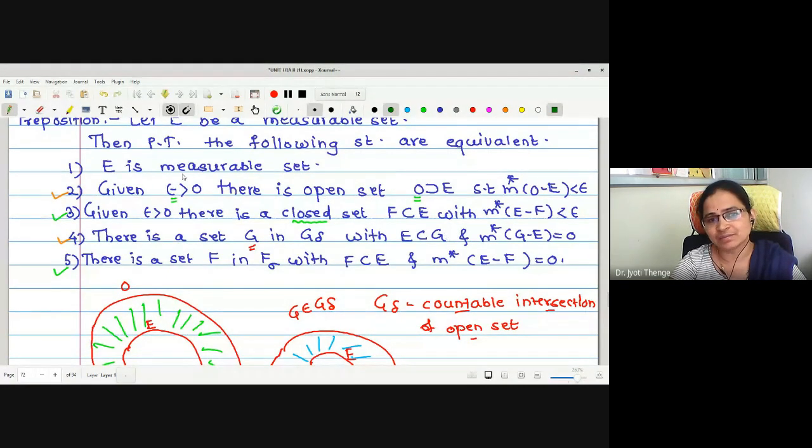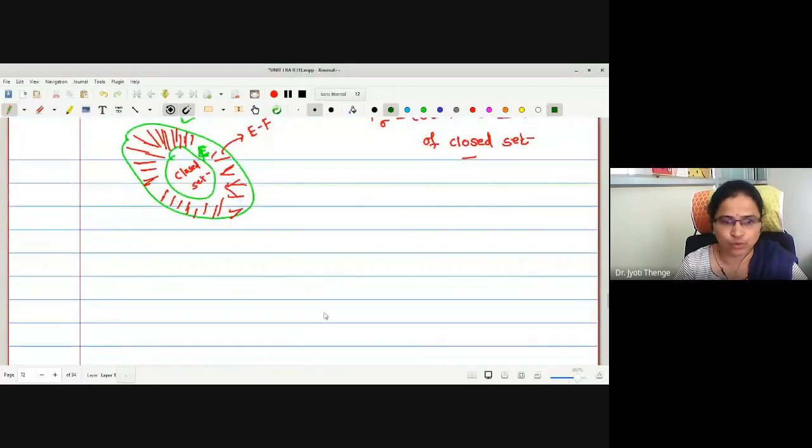And as one statement is common, one can say all the 5 statements are equivalent. How should I prove 1, 2, 4 equivalent? 1 implies 2, 2 implies 4, 4 implies 1.